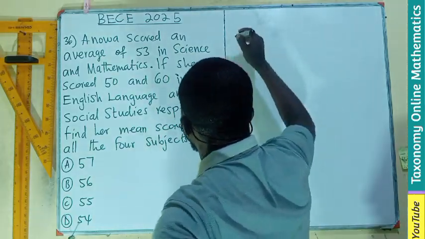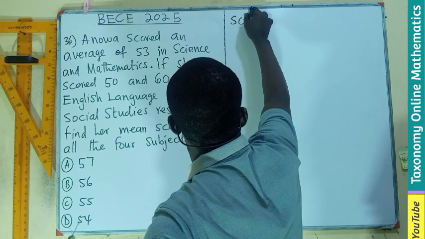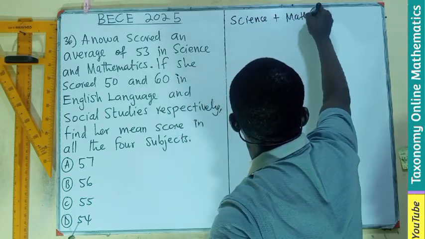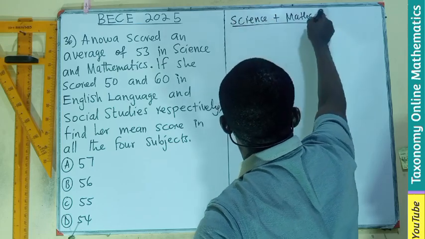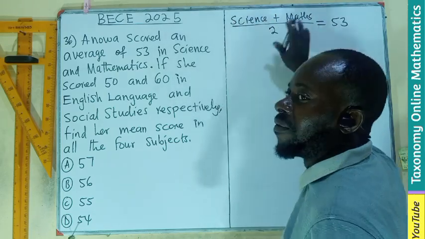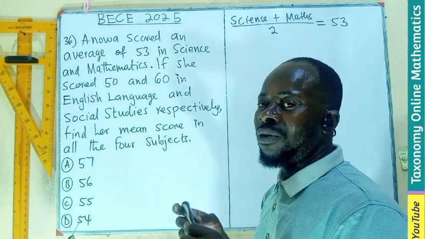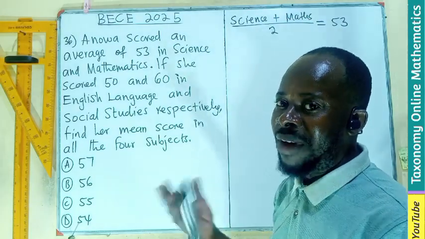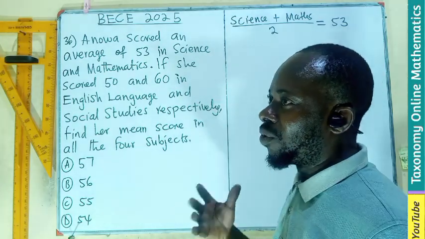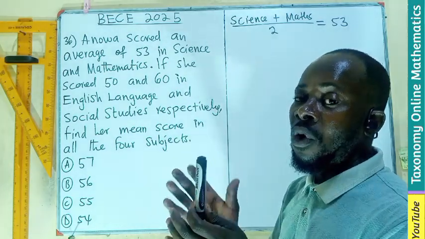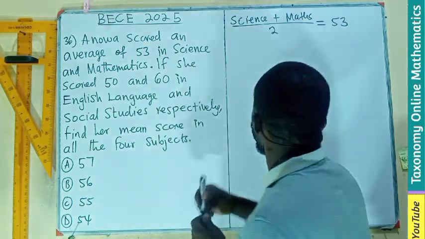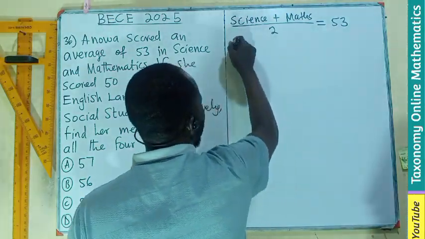So we can say the science score plus the mathematics score, if you divide it by two, you'll be getting 53, the average. The sum of them divided by 2 gave me 53. But here, we need to know the sum of all four subjects. Already we know two of these. We need the extra two. It means that the sum of the science